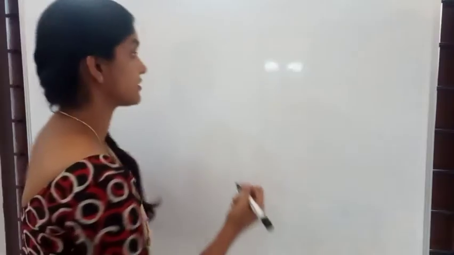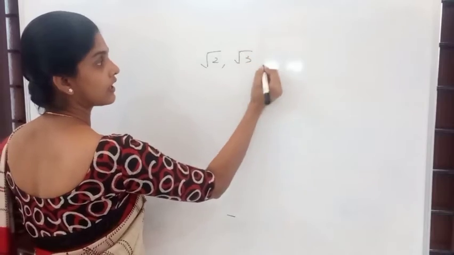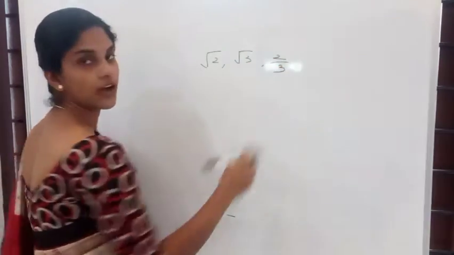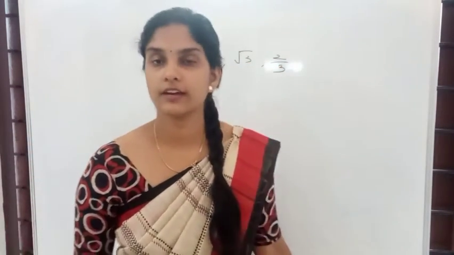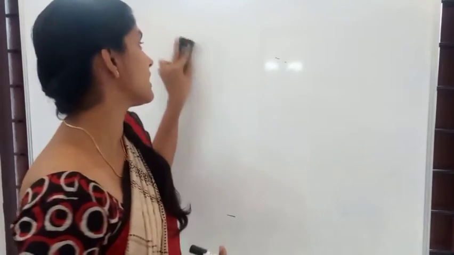Or in other words, what did I do? I wrote it on the board, right? Root 2, root 3, 2 by 3. I just wrote it on the board. In that way also, I did tell you about the real numbers, okay? Apart from these two methods, we have another method, a little bit interesting one, to represent real numbers, okay? So here, we will need to know about